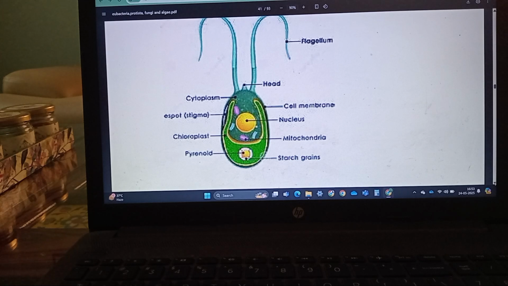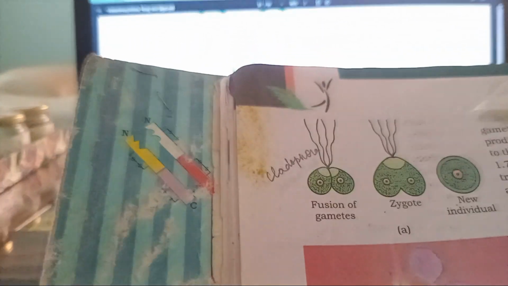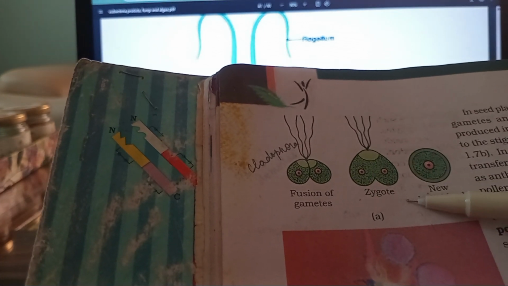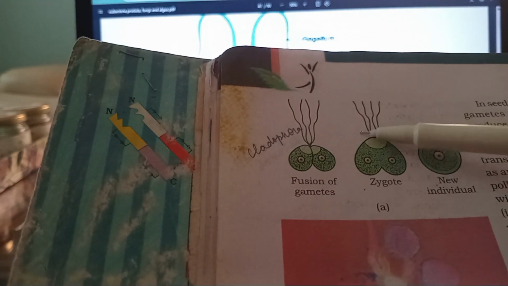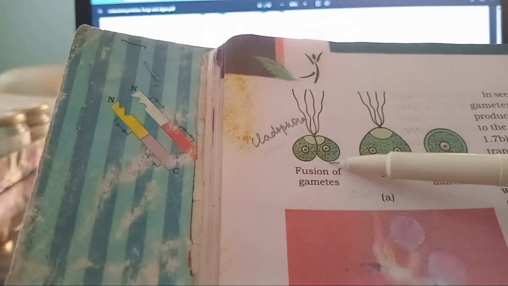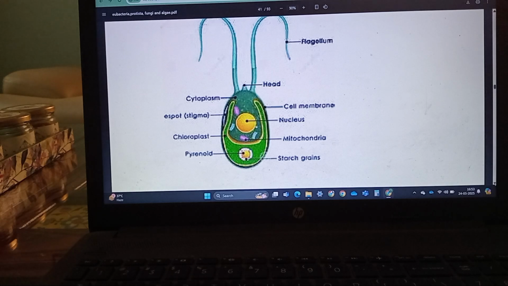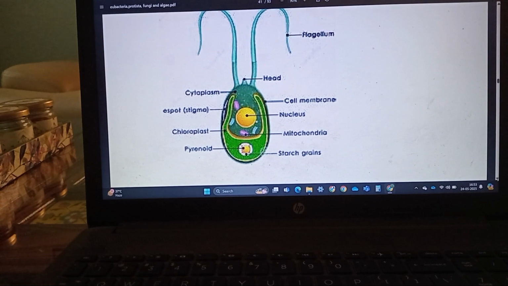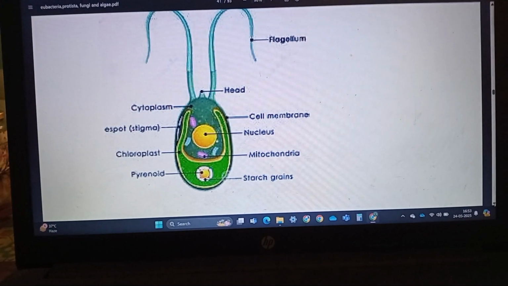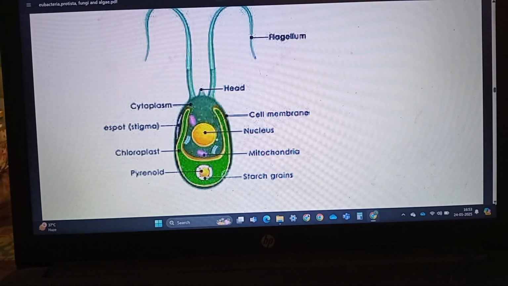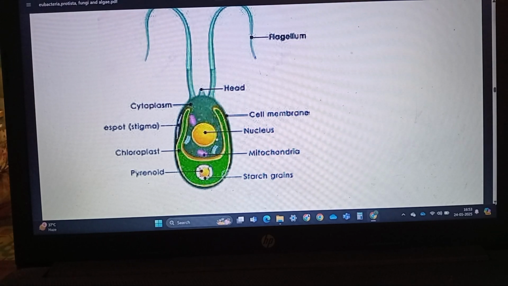Zygote formation takes place by fusion of these two gametes. The zygote is formed and that will undergo meiosis, and again haploid individuals are produced. So in algae and fungi, we have studied that their main body is haploid, and after fusion, zygote formation and meiosis occur, and again the main body is haploid.